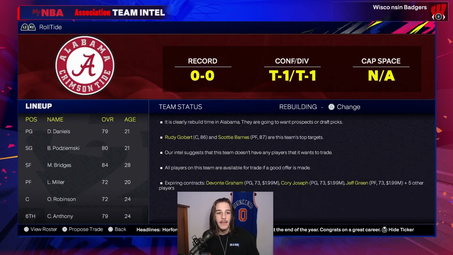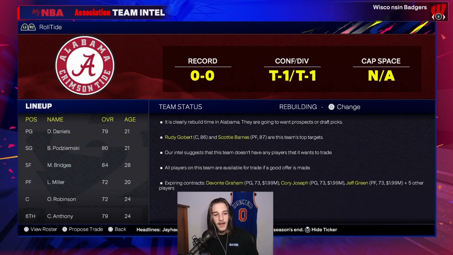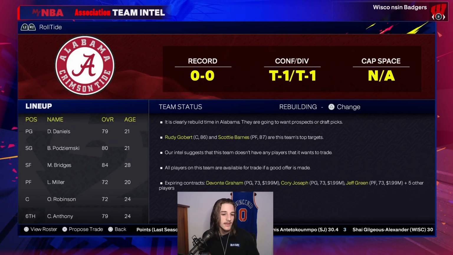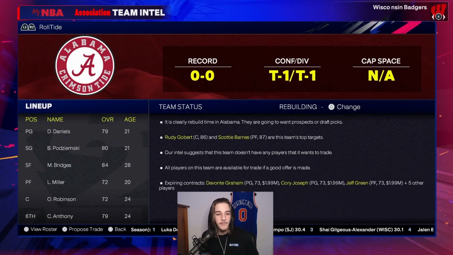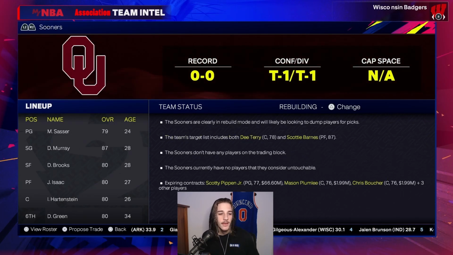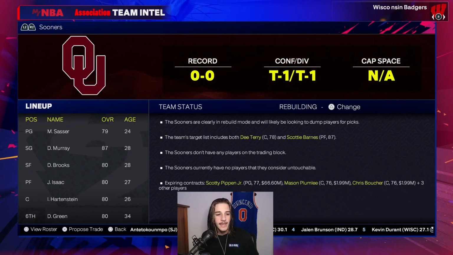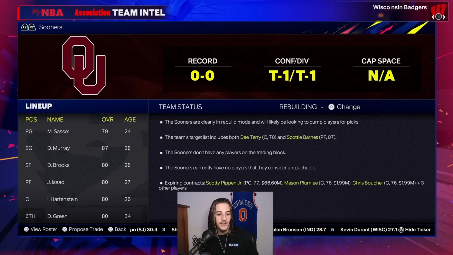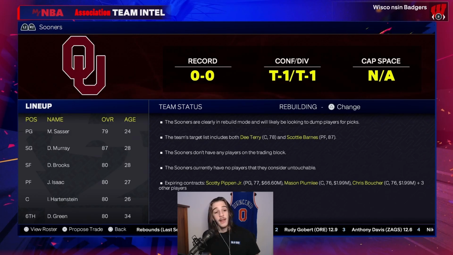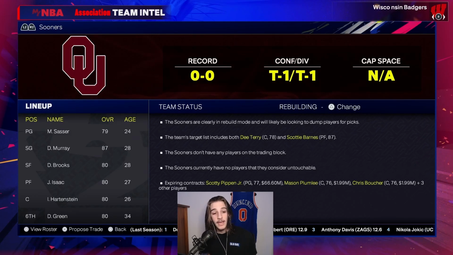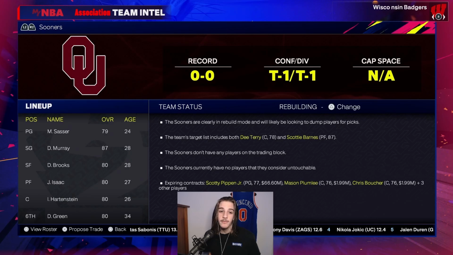Next up, we have Alabama. And they have Mikal Bridges and Pod, Dyson Daniels, Cole Anthony off the bench. Not too good. Oklahoma, they have Dejounte, Dillon Brooks, Jalen Williams, Isaiah Hartenstein, Draymond Green. Overall, again, a pretty solid lineup. All pretty much 80 pluses. They might be pretty good.